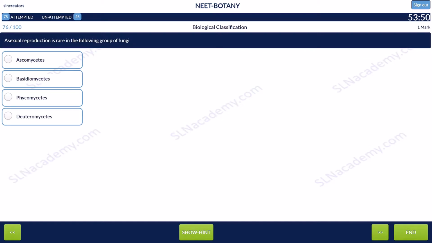Question 76. Asexual reproduction is rare in the following group of fungi. Option 1, Ascomycetes. Option 2, Basidiomycetes. Option 3, Phycomycetes. And option 4, Deuteromycetes. In Basidiomycetes, asexual reproduction is usually absent. And the answer is option 2, Basidiomycetes.